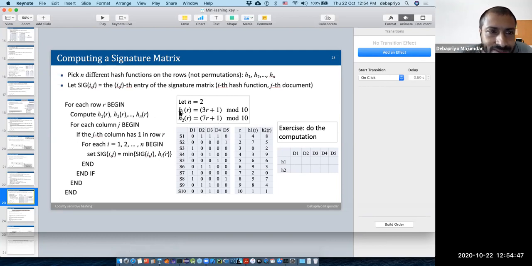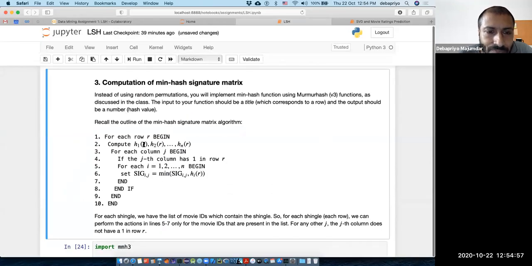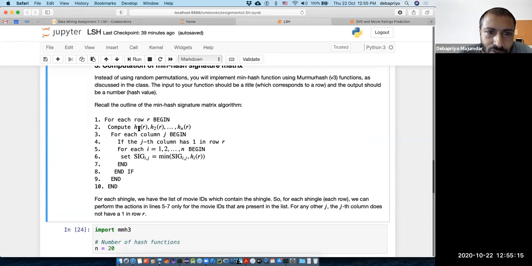Now what is the next step? Remember that for every row, and in our case every row is a shingle, and the shingles are not given IDs, they are just text. So for every shingle, we compute the hash values for n hash functions. Now n can be 20 or 100 or 50, you set it. So you compute h1 of the text, h2 of the text, and so on, for every shingle like die or whatever.